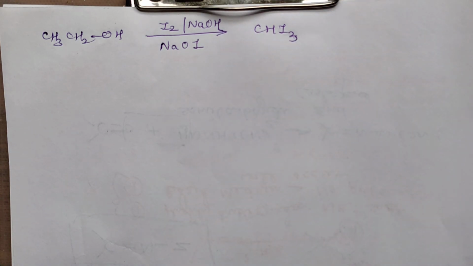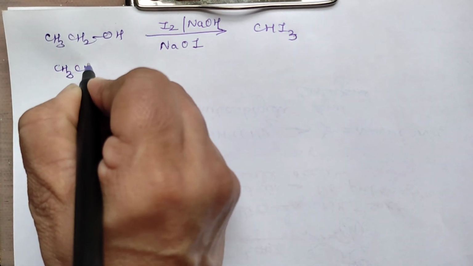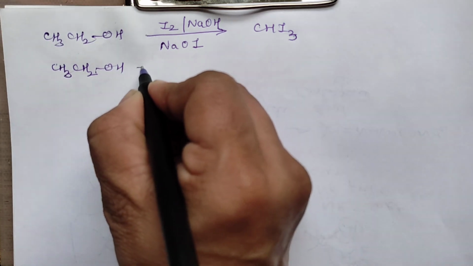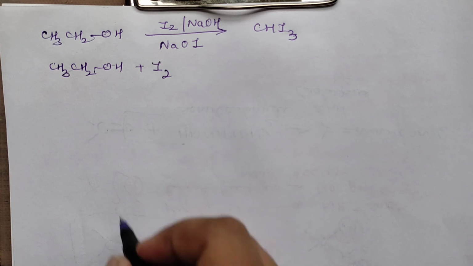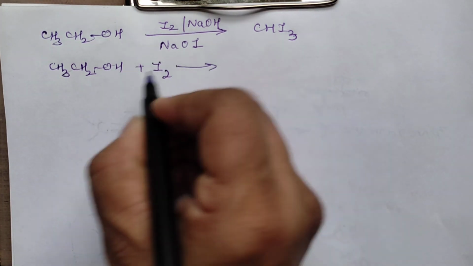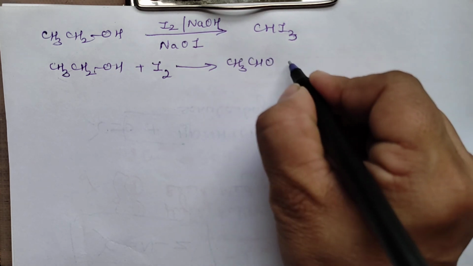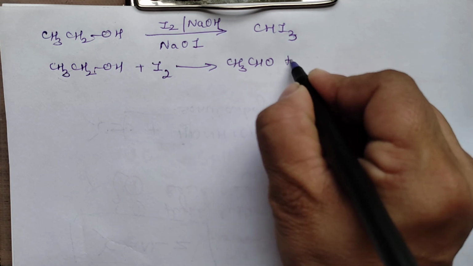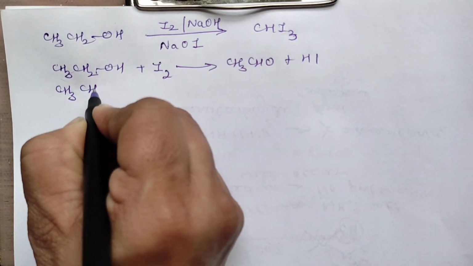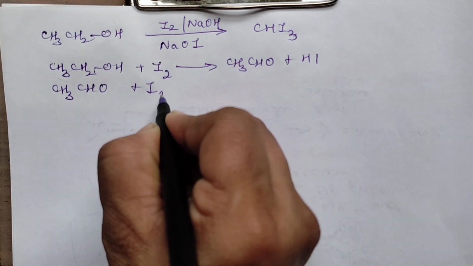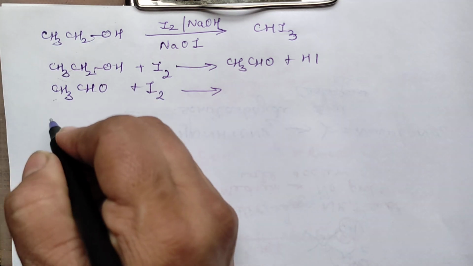Now what exactly happens in this, I will explain here. Suppose I take ethyl alcohol, right? Now this ethyl alcohol will first react with this iodine. Iodine has 2 functions to perform in this. Iodine will first oxidize this alcohol to aldehyde, and this will form, of course, HI. The second function of iodine is, this aldehyde will again react with a second molecule of I2, and this I2 will iodinate this aldehyde.